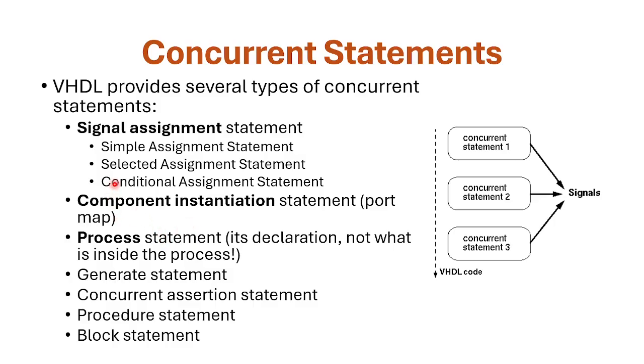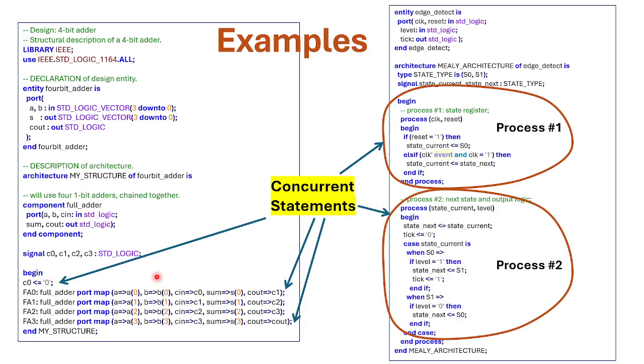Here is a list of somewhat more complete examples of concurrent statements. We've seen already signal assignments, component instantiations, think of port mapping, processes, and some others that we'll see later on. Some more examples are shown on this slide. If you recall, the 4-bit adder we've seen before instantiates 4 simple 1-bit full adders using this port map.